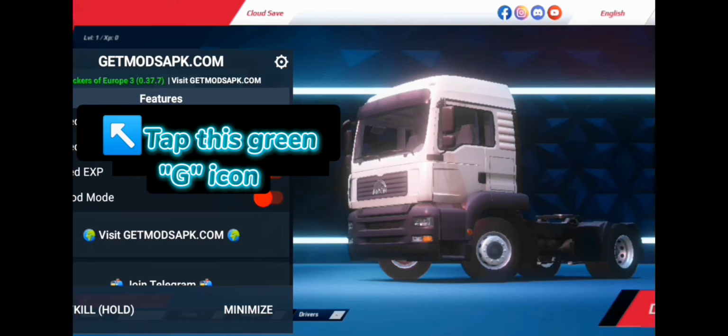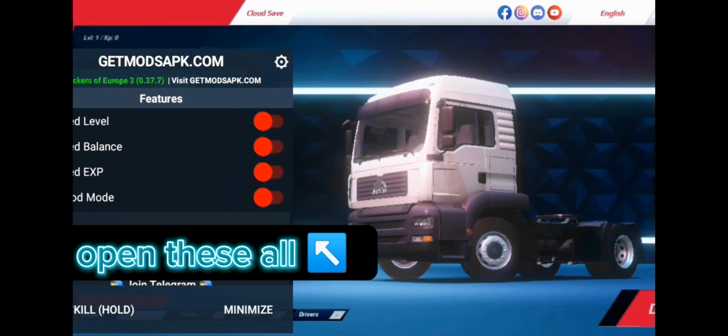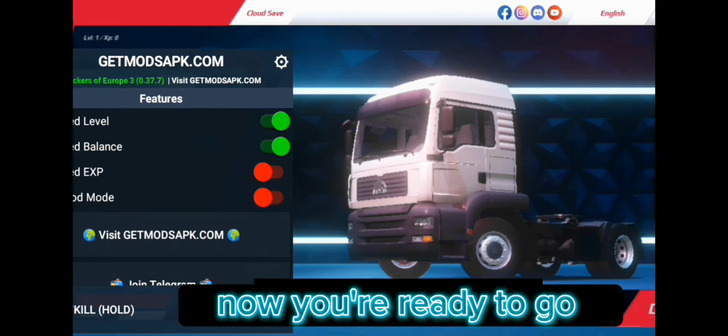Tap this green G icon. Open these all. Now you're ready to go.